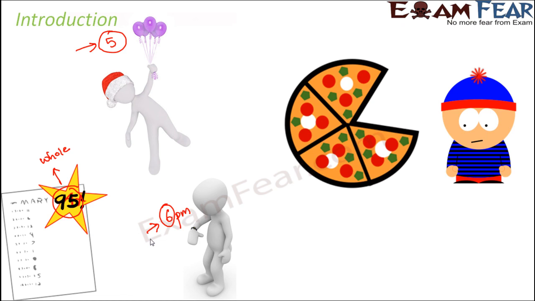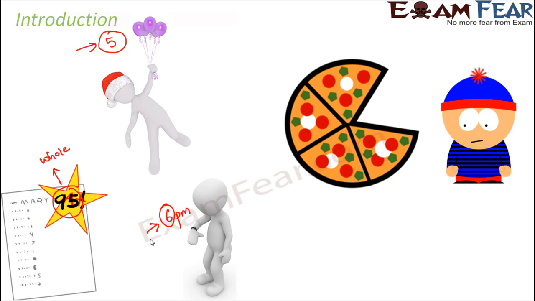Now, if you say that I ate one slice of pizza, now somebody who is listening to you, how would that person understand that how much is one slice? Now, a pizza can be cut into maybe 20 slices such that each slice is very thin. It is also possible that the same pizza is just divided into 2 slices such that each slice is like almost half of the pizza. So how would the other person know how much does one slice mean? So even saying that I ate one slice of a pizza doesn't really make a lot of sense.